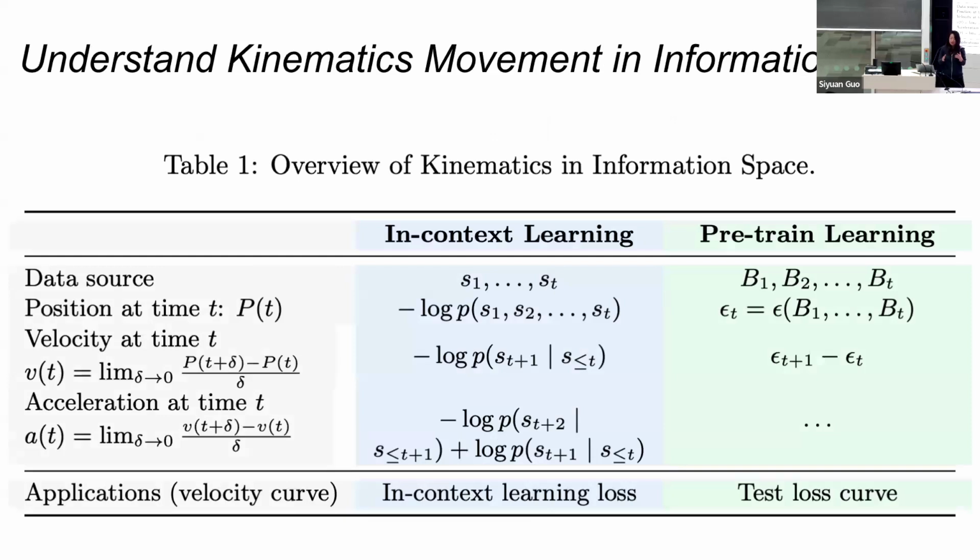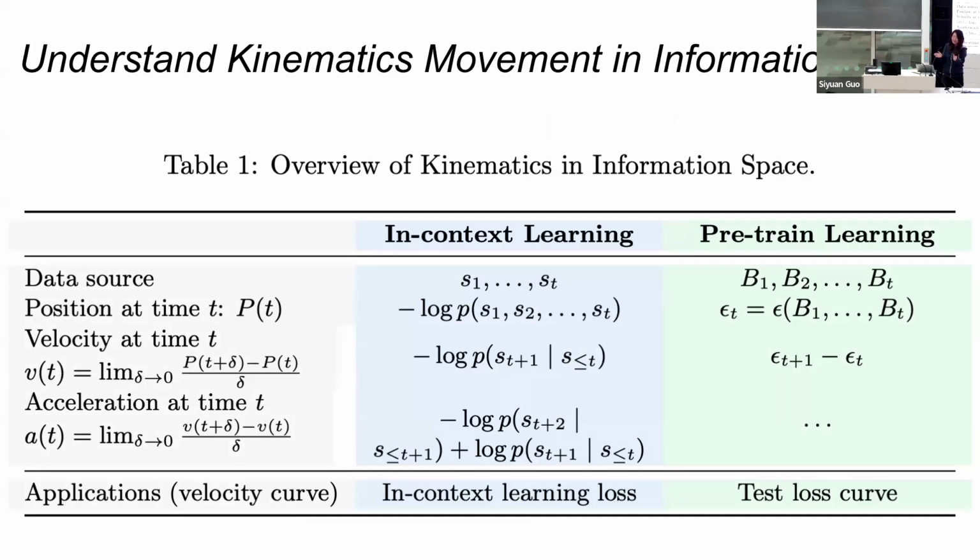So to get started, first, the physics moves in a geometric space or physical space, while a learning system is moving in an information space. So in a sense, I need to understand what's the kinematic movement in the information space. So in information cases, when we take each sample S1, S2, ..., ST, if we define the position as Shannon's information that we get, which is the Shannon entropy, log P, the velocity is defined as the instantaneous change with respect to position.